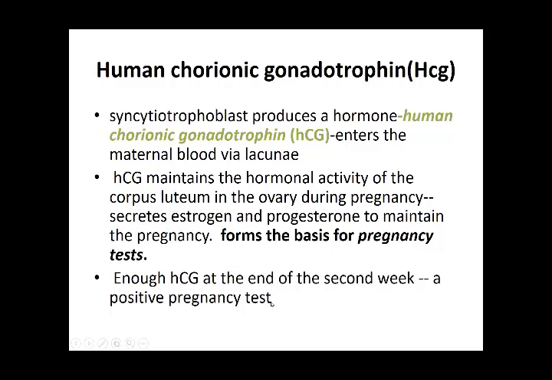So that is a very helpful parameter, and this is the diagnostic feature with which pregnancy is diagnosed.